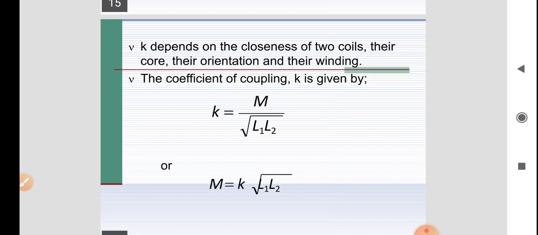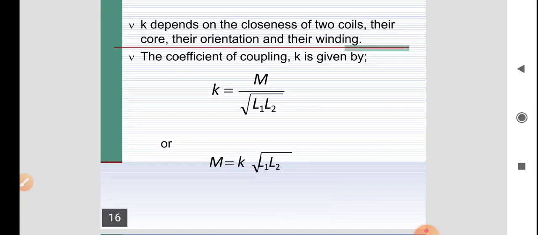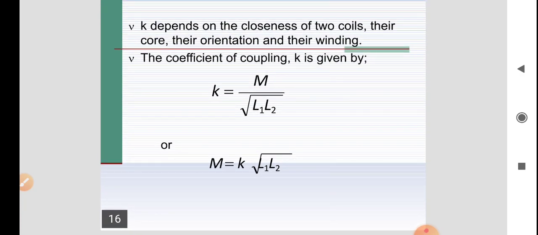The coefficient of coupling gives information about how much mutual flux is generated for a corresponding total flux. So this is all about the concept of coefficient of coupling, magnetic coupling circuit, self inductance and mutual inductance. Thank you.